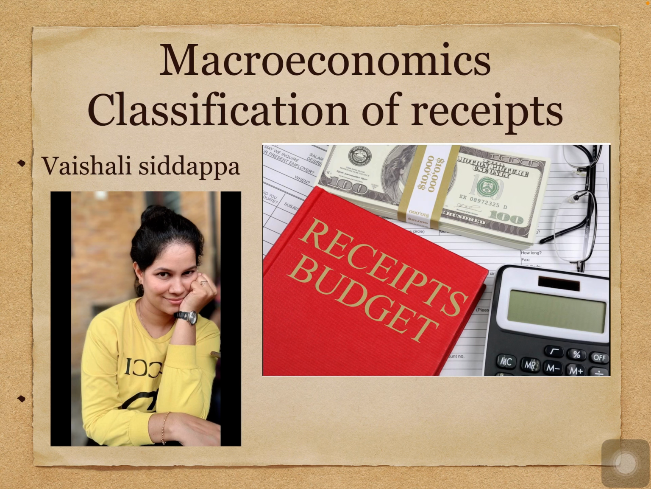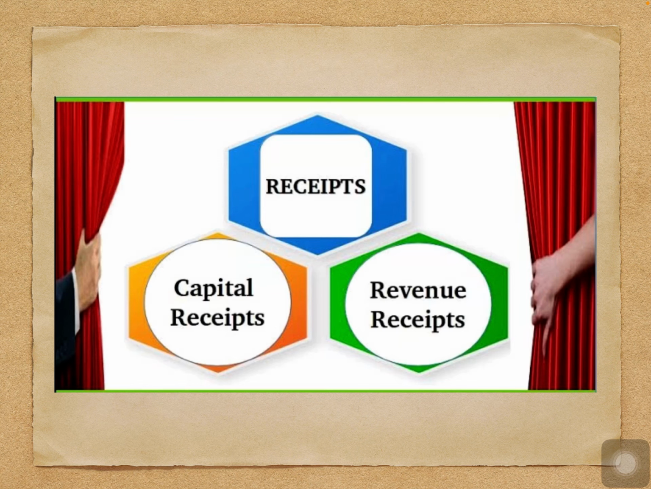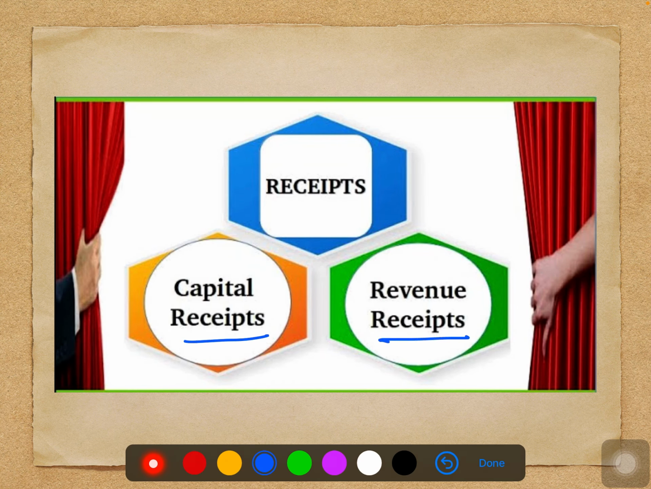And today's class is about classification of receipts. The question comes like, explain the classification of receipts. It's one of the 6-mark questions. What is actually receipts all about? The budget receipts refers to the estimated receipts of the government from all sources during a fiscal year. So the budget receipts can be classified again in two different ways, that is capital receipts and the revenue receipts.